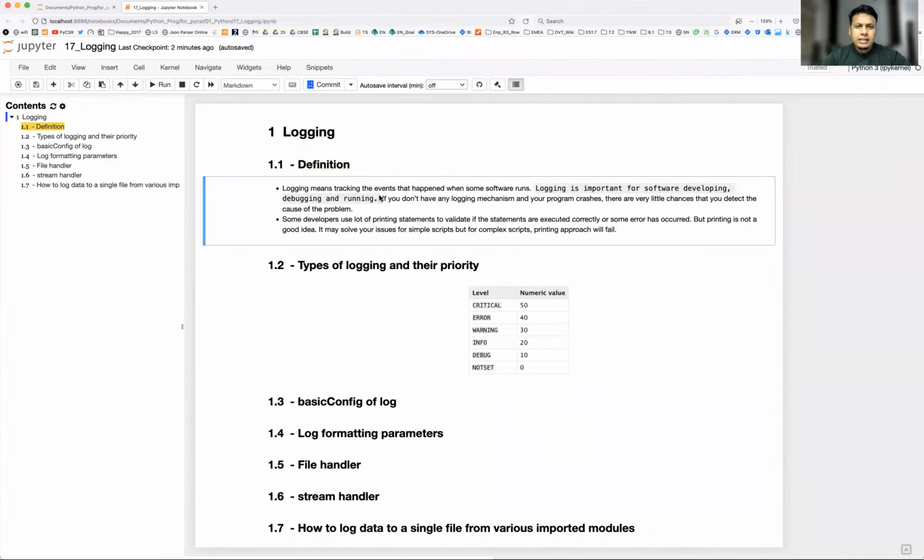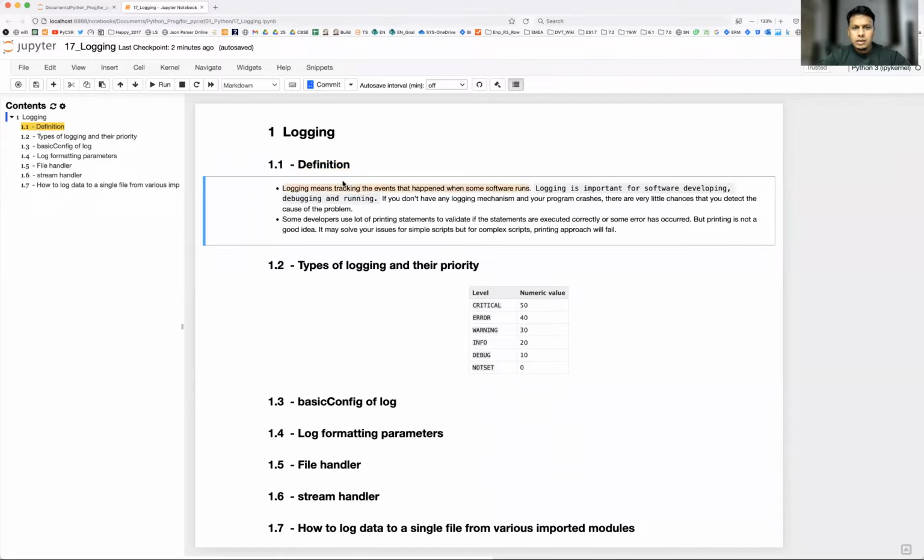Logging means tracking the events that happen when software runs, right? Whenever you are running your program, a lot of events take place, and that is getting captured. Logging is important for software development, debugging, and running. Why is it important? Let's say your logging is enabled and your program crashes. Everything that happened just before crashing is logged in the log file, so that you can easily go to the log file, analyze all the set of events, and understand the root cause of the crash.